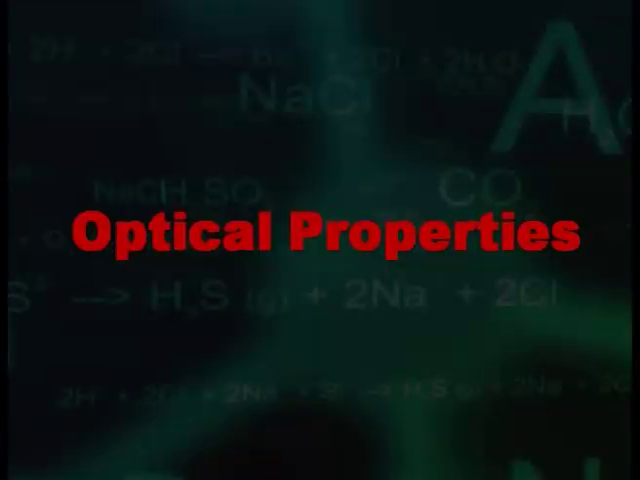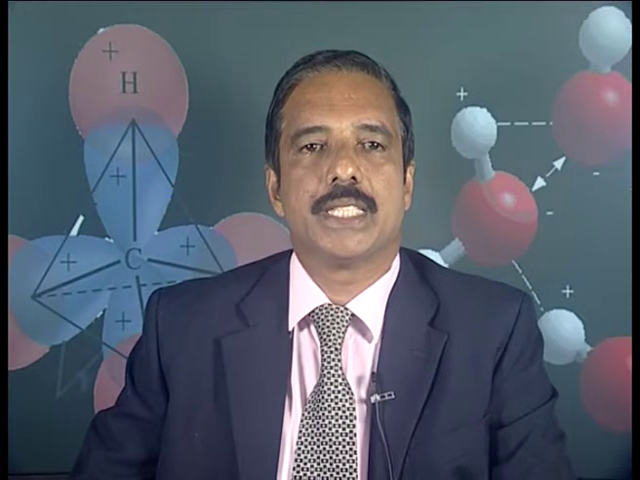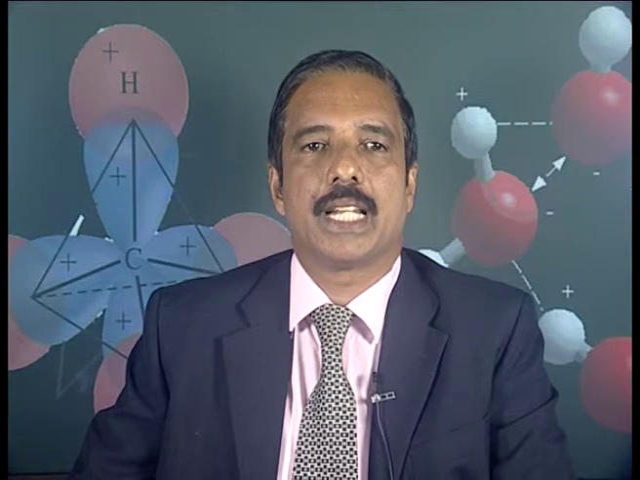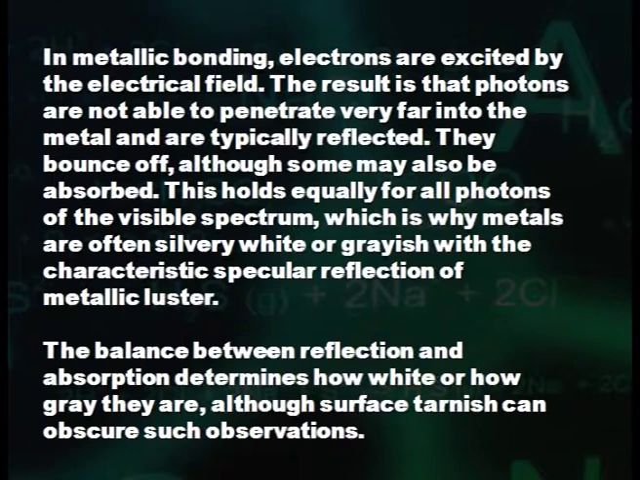Optical properties. Light, we know, is the physical cause of the sensation of sight. It consists of a combination of an electrical and magnetic field. In metallic bonding, electrons are excited by the electrical field. The result is that photons are not able to penetrate very far into the metal and are typically reflected. They bounce off, although some may also be absorbed.